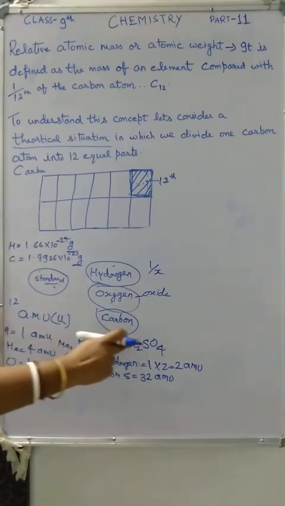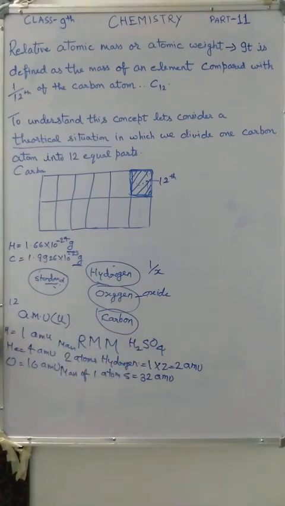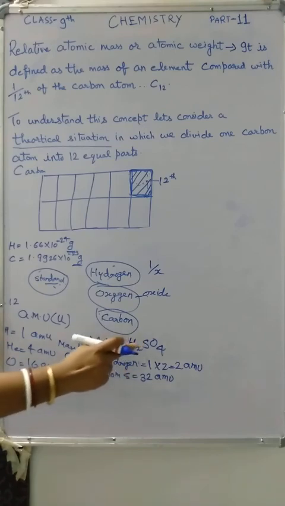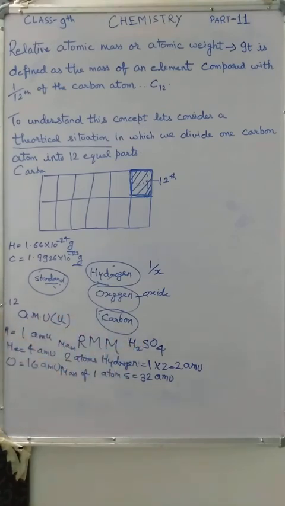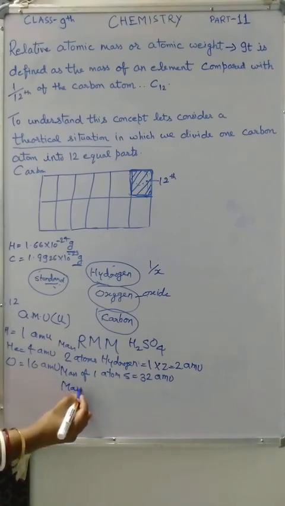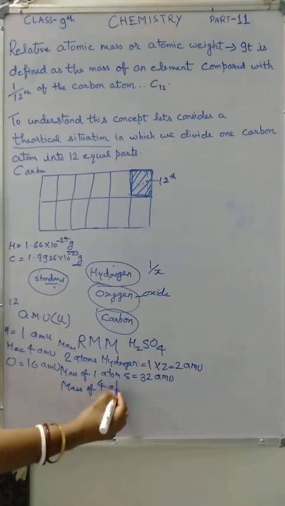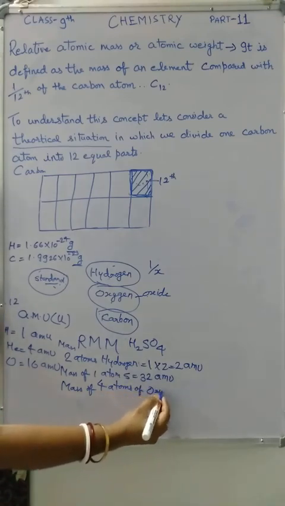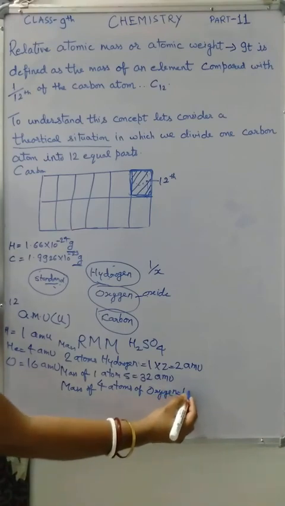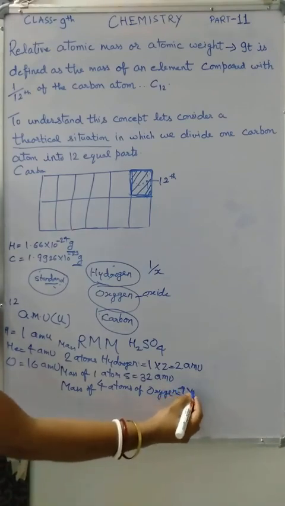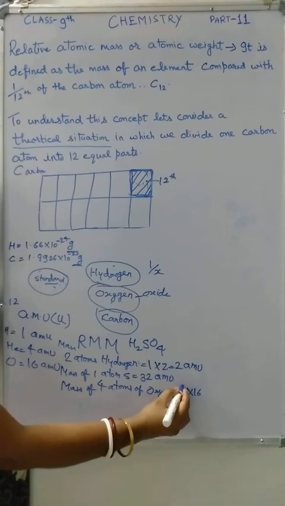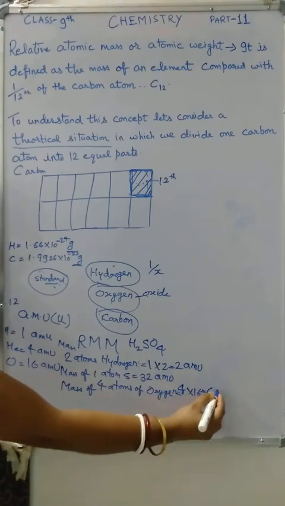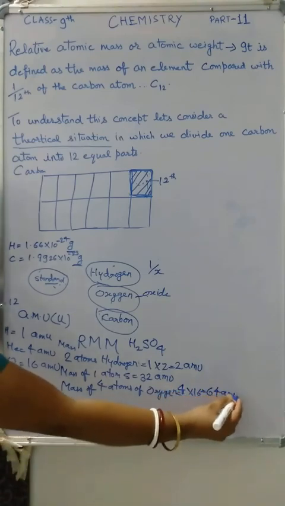Now the mass of one atom of oxygen is 16, so the mass of 4 atoms of oxygen will be 4 into 16 is equal to 64 AMU.